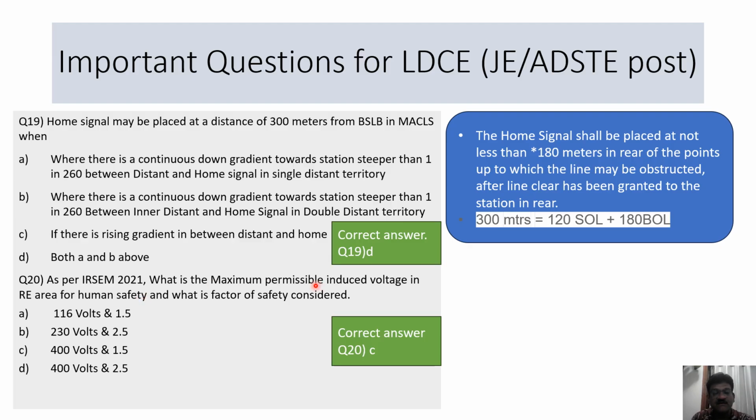Now, the maximum permitted induced voltage for human safety is 400 volts, and the factor of safety is 1.5. So we are trained to work in 400 volts, and the factor of safety is 1.5.